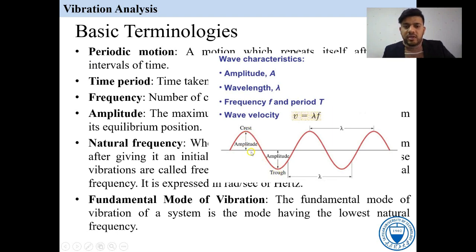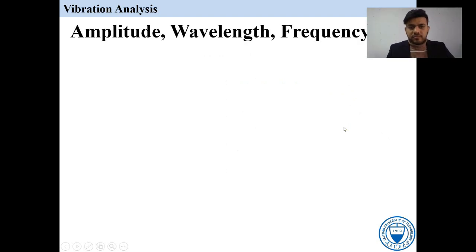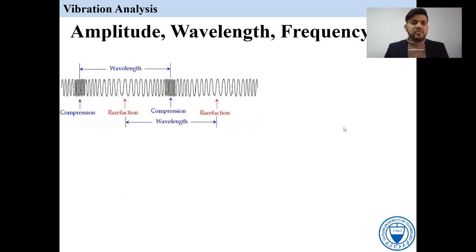Crest and the trough. This one is the amplitude. We know that the maximum displacement is called the amplitude. So for the frequency and the time period, f is equal to 1 over T, and this one is the wave frequency we can see here. This is another flow chart, where we can see the compression and the rarefaction. Where the number of the frequency is so many, it is the compression. Here is the rarefaction, where the number of the frequency is less.